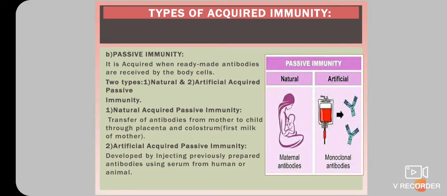The second subtype is artificial acquired passive immunity. This immunity is developed by injecting previously prepared antibodies using antiserum from humans or animals. For example, antibodies obtained from hyperimmunized horses are injected into humans against the rabies pathogen.